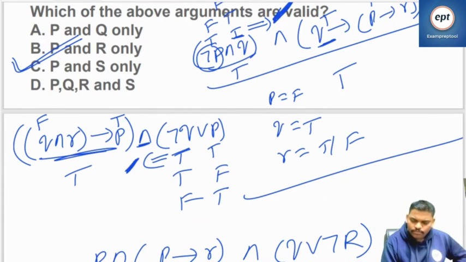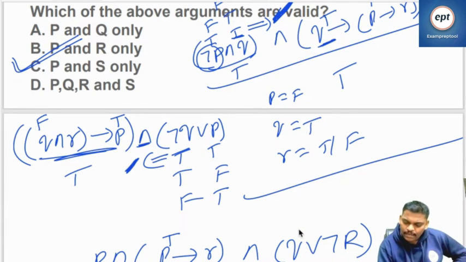Is P true? P true. This is also true. So R should be true. Now I think everything is fixed. R is already true. So if it is already true, it can be anything.